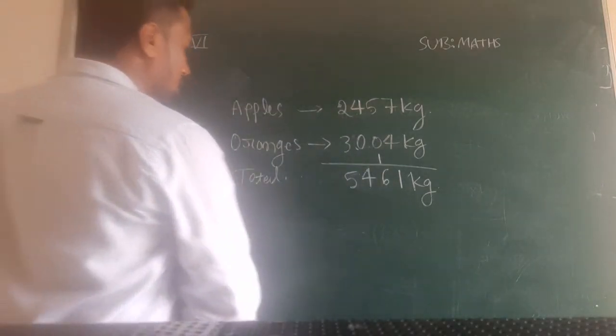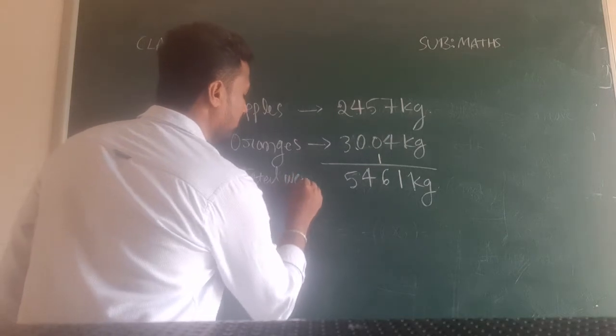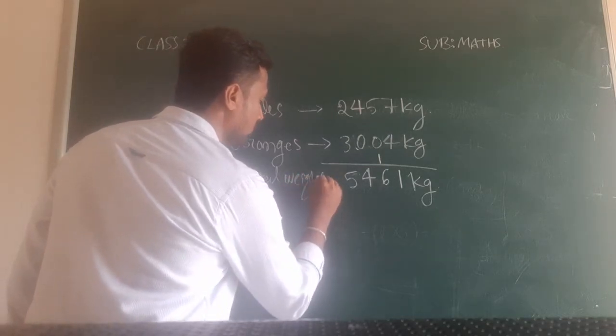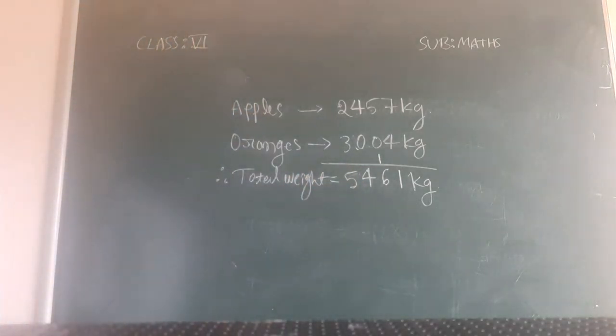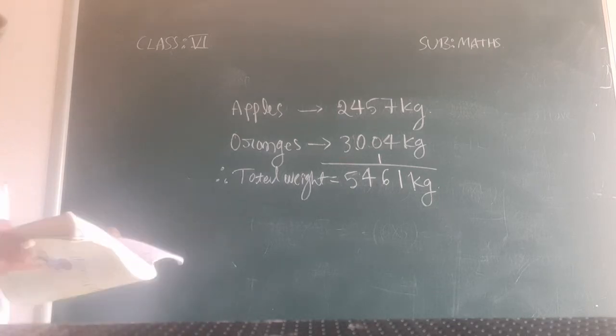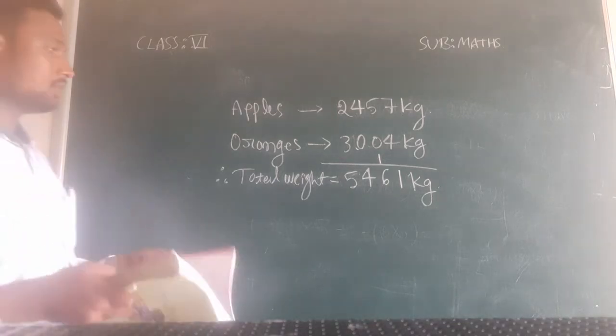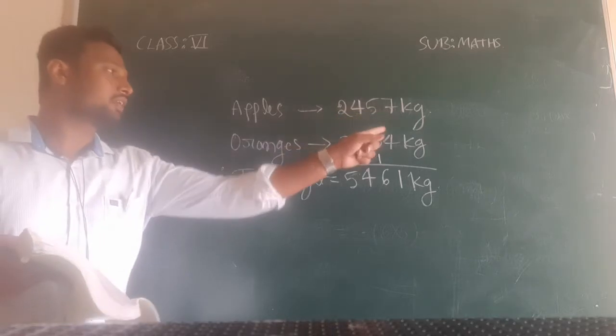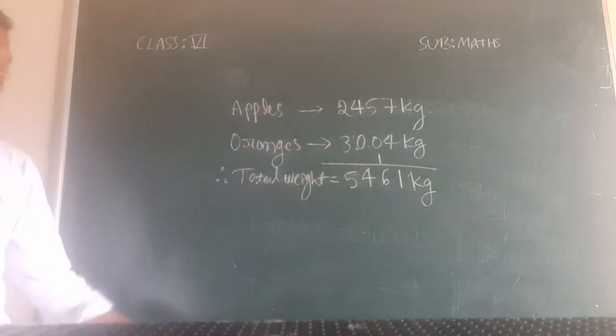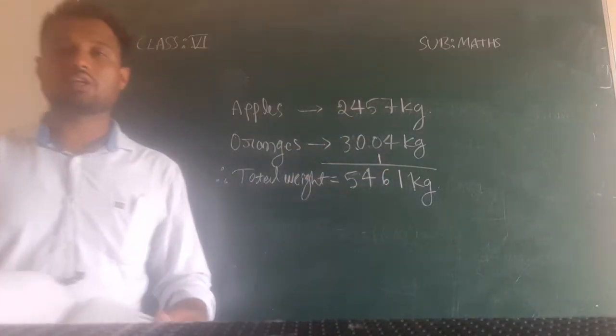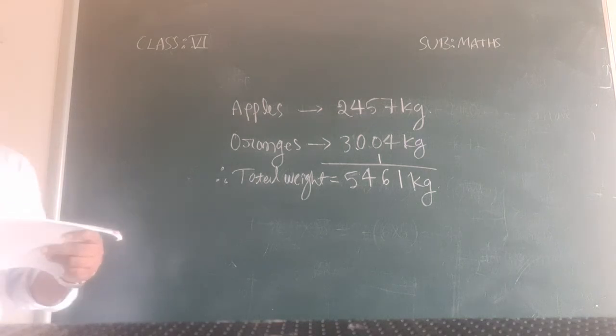Third one, they have given total weight. Okay, total weight. Here we just have to add 2,457 kg plus 3,004 kg, so we will get 5,461 kg.